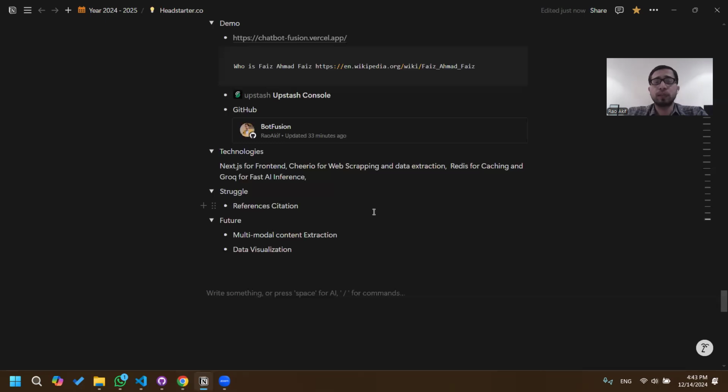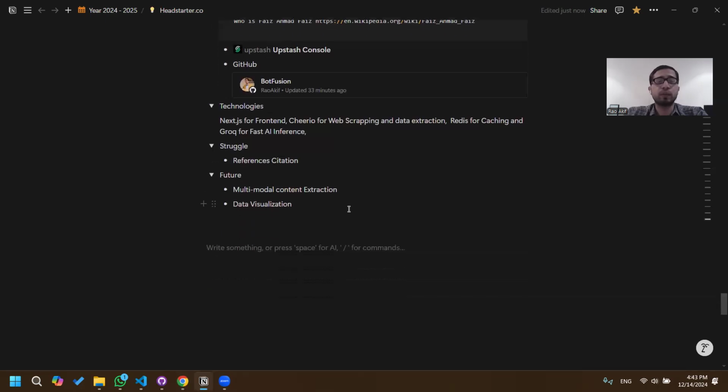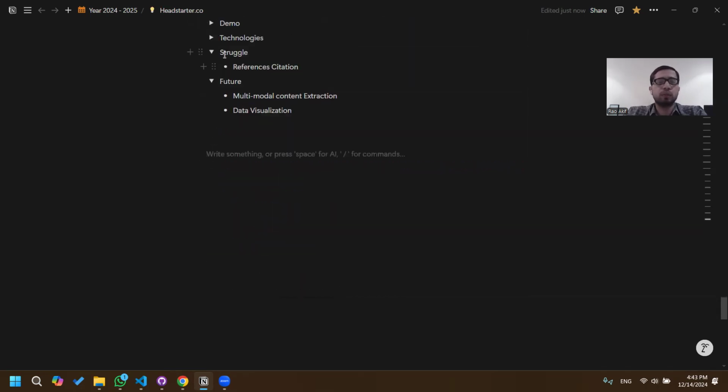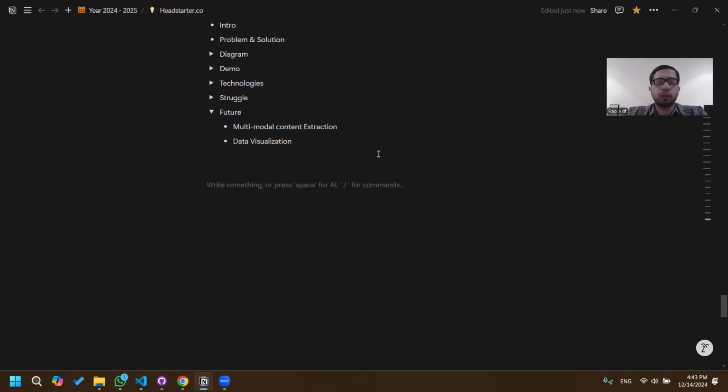web scraping and data extraction, Redis for the caching, and Groq for the fast AI inference. The struggle that I faced was reference citation, but it was resolved through a prompt update. The future implementation that I want to do is multimodal